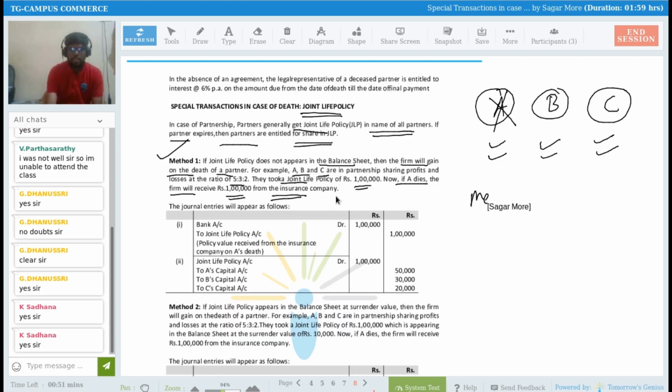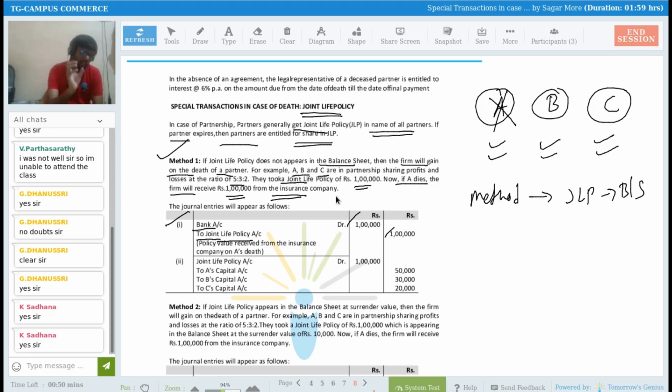So what they are saying in method number one is that they have not recorded the joint life policy in the balance sheet. It means it is not shown in the balance sheet that they have taken a joint life policy on the lives of the partners. If they are not showing it in the balance sheet, we have to simply pass two journal entries, right? One for receipt of the amount and then one for distribution of the amount. See, the first entry: bank account debit to joint life policy account, 1 lakh rupees.